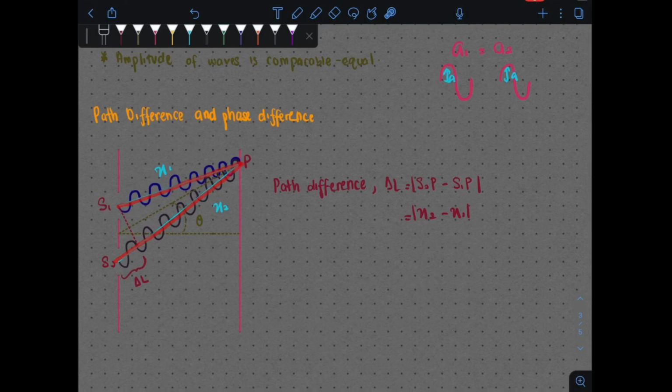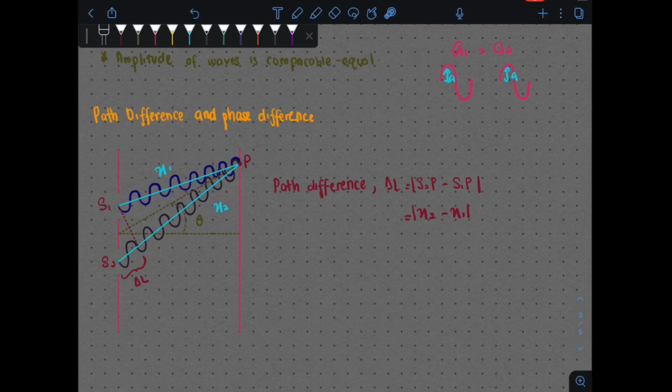So kalau kita tengok the blue line here, biru ini indicates that daripada S1 ke P adalah sebanyak X1. Daripada S2 ke P adalah sebanyak X2 jaraknya. As we can see, tengok dengan mata kasar kita dah tahu panjang X2 lebih panjang daripada X1. It is much longer, which indicates that ada perbezaan dalam jarak yang kita lalui daripada source 1 ke point P dan juga daripada source 2 ke point P.